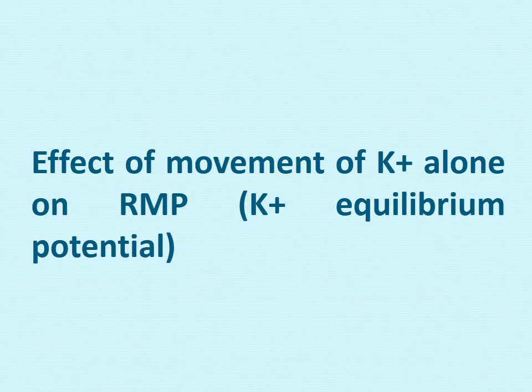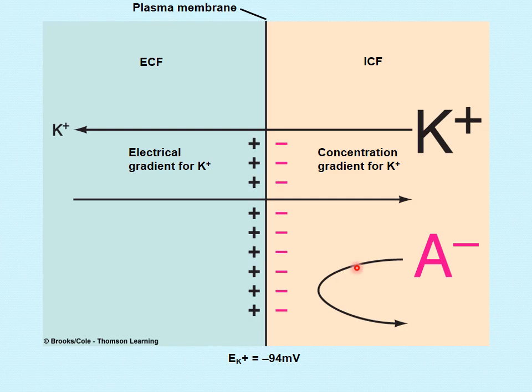Okay, although it is not true because our membrane is permeable to both the ions in the resting state because their leak channels are present and both ions are leaking. But we are making a hypothesis that our membrane is only permeable to potassium ion. So let's see what effect is going to be produced. Now concentrate on this diagram. What it is showing is that in the ECF we have less potassium, about 4, and in the ICF we have a high amount of potassium. It's about 140 milliequivalents per liter.